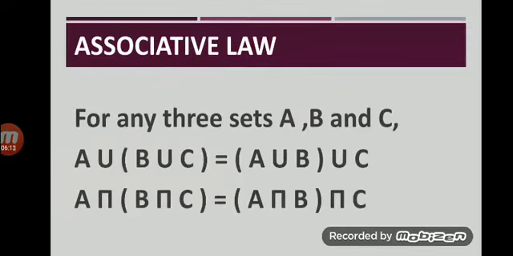Next is associative law. For any three sets A, B and C, associative law with respect to union states that A union (B union C) is equal to (A union B) union C, and with respect to intersection A intersection (B intersection C) is equal to (A intersection B) intersection C.